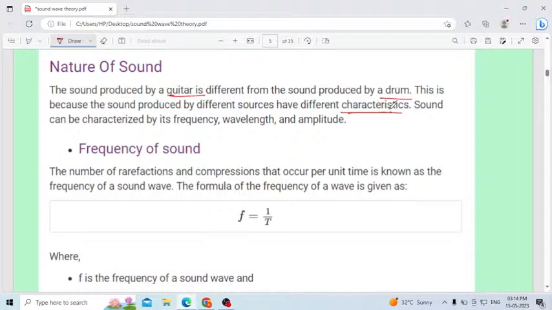Even we can differentiate between one person's sound and another person's sound. Why and how can we differentiate? That is nothing but wave characteristic. Sound can be characterized by its frequency, wavelength and also amplitude. A guitar makes a different sound compared to a drum because the frequency, wavelength and amplitude of the guitar are different from those of the drum.